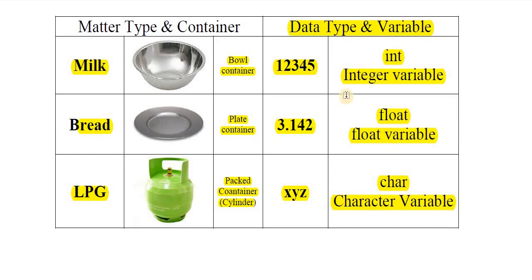So here also we are using the same rule as we use in our daily life. To store integer data we are not using a character variable, or to store character data we are not using an integer variable. So we have to select the proper variable to store the correct type of data. To store integer data, an integer variable is used. To store float data, a float variable is used. To store character data, a character variable is used.